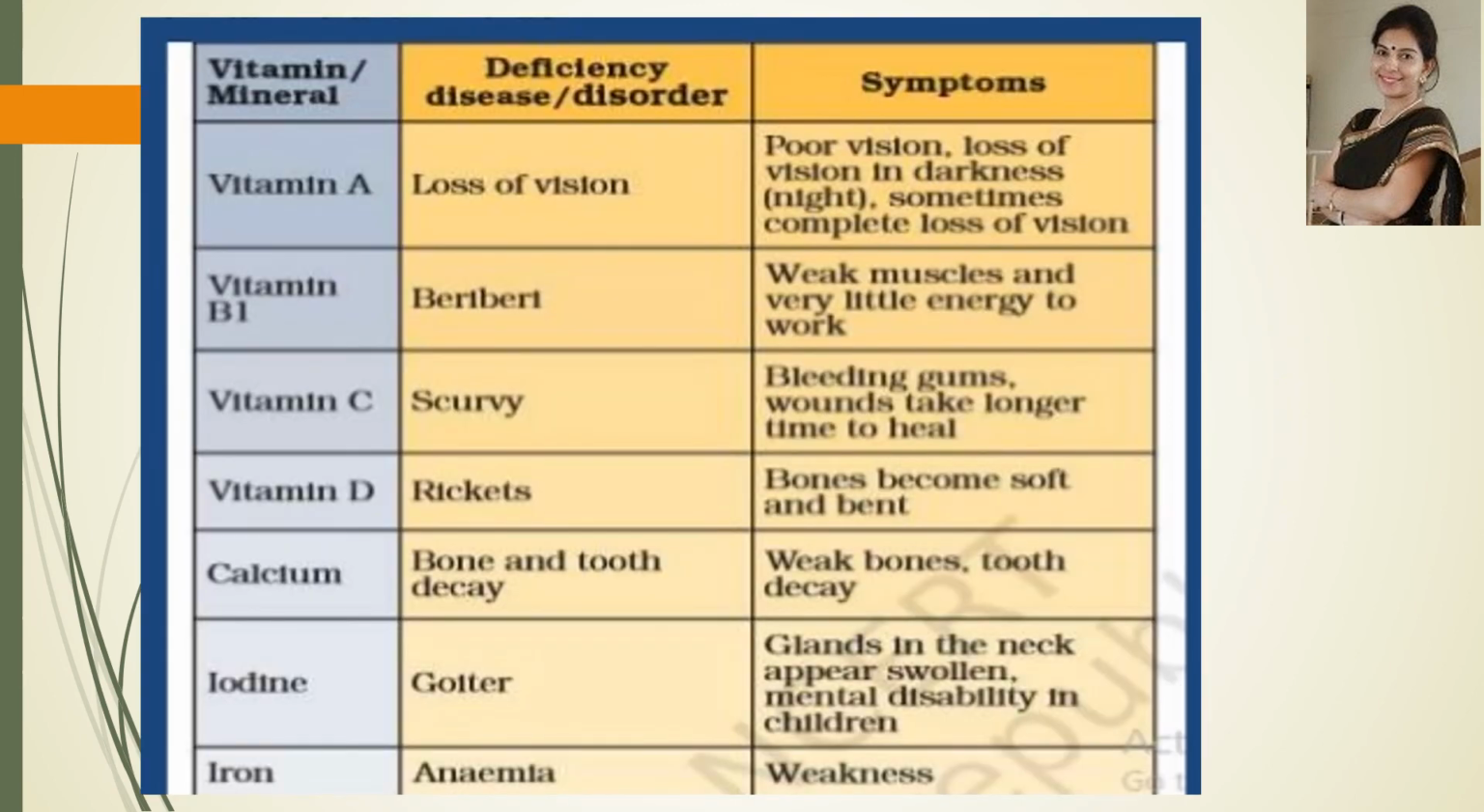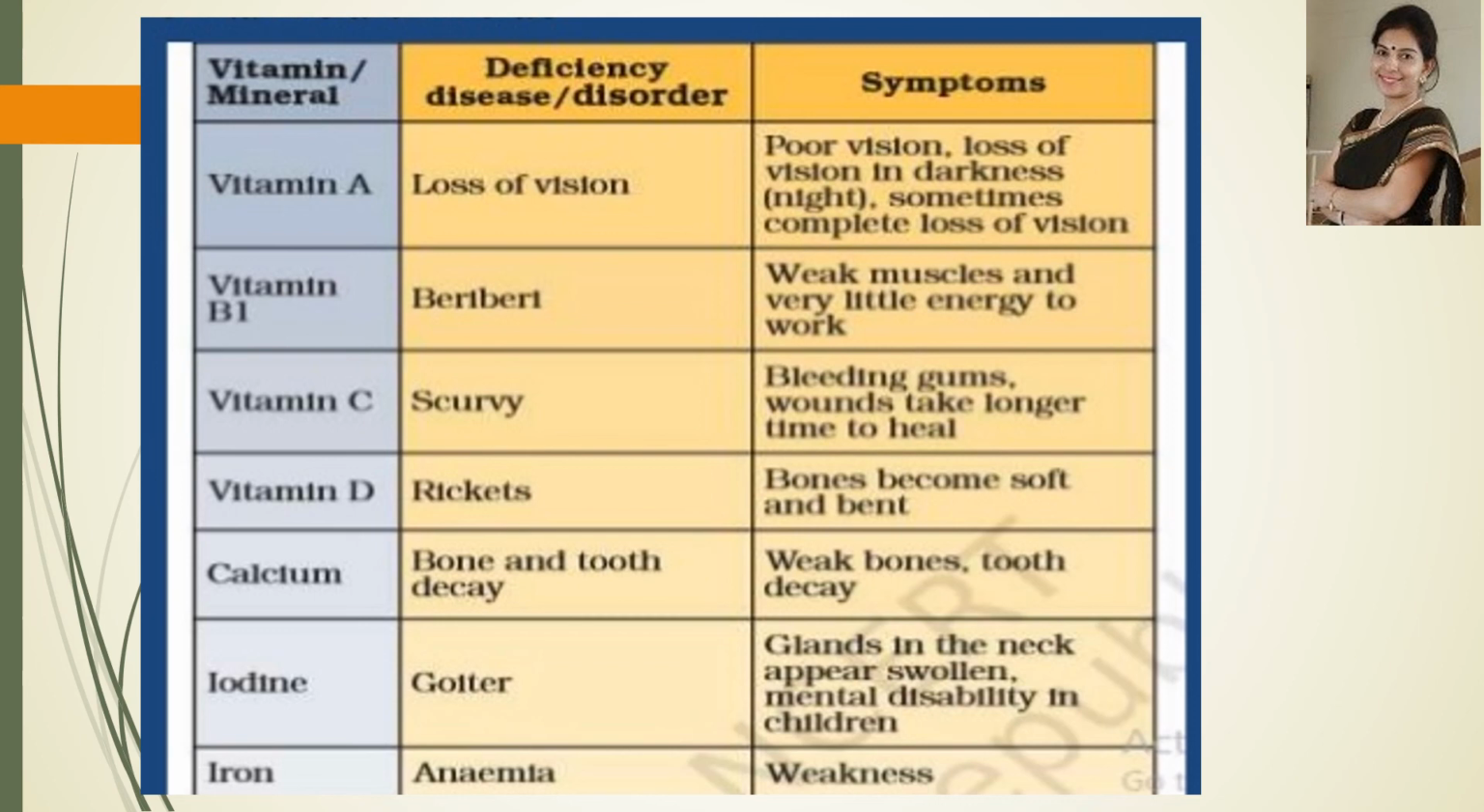Now, the deficiency diseases caused due to the deficiency of vitamins and minerals. So first of all, because of vitamin A deficiency, loss of vision can occur, and the condition is called color blindness or night blindness. The person can suffer from night blindness or color blindness. And the symptoms are poor vision, loss of vision in darkness. Loss of vision in darkness is called night blindness. Sometimes complete loss of vision might occur.